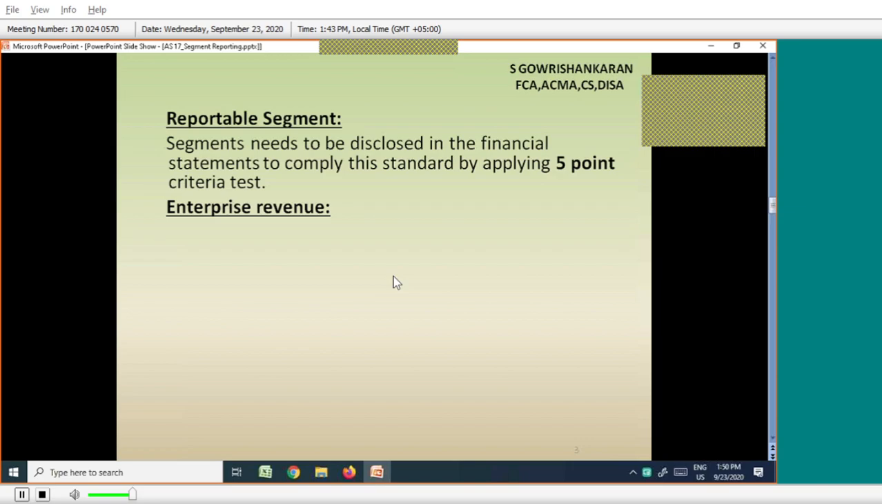Enterprise revenue. What do you mean by enterprise? As per you, what does enterprise mean? Just share your views in the chat box. It's an organization. Company, sir. Business.